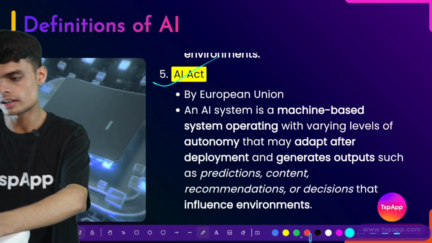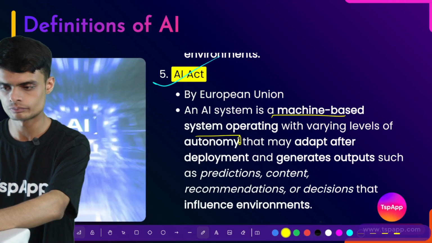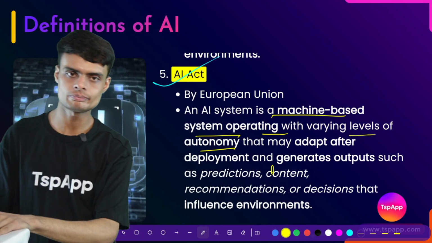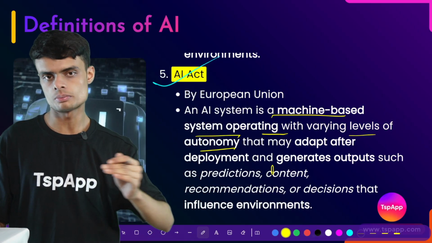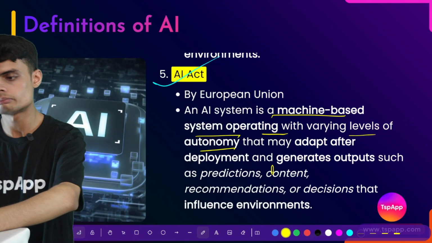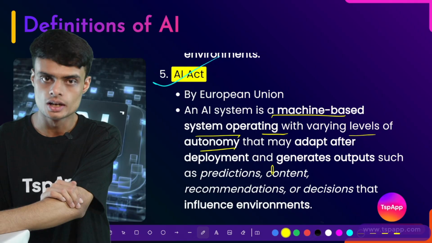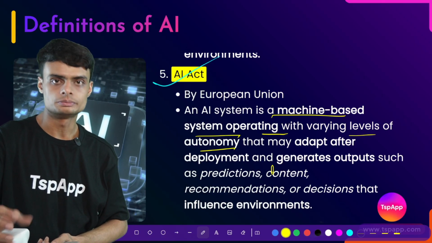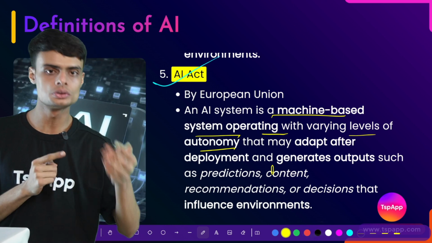What does this act define artificial intelligence as? It defines AI as a machine based system operating with varying level of autonomy. Again, machine based system, and this machine based system is operating with varying level of autonomy. What is autonomy? Autonomy means freedom. So machine can work on its own self. It is not asking humans. It is not taking the advices of humans. It is not asking for pop-up dialogues. What should it do next?